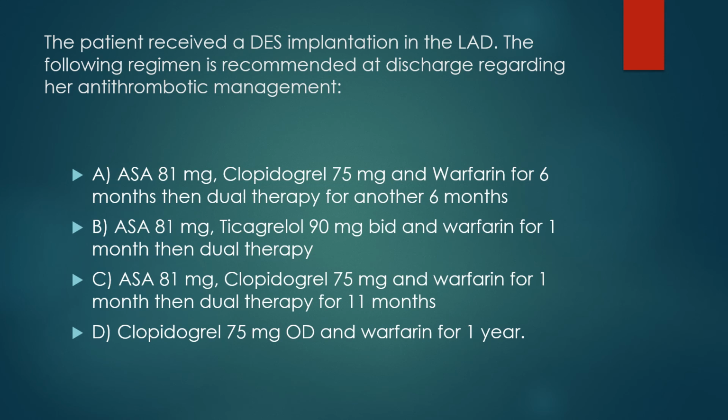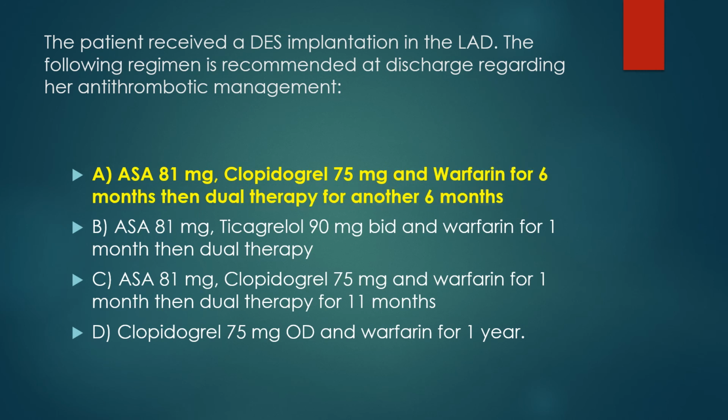What do you prefer as an antithrombotic management for this patient? Receiving a drug-eluting stent, she has a mechanical valve, and she has to receive antiplatelets and also an anticoagulation. And the answer will be A. Aspirin 81 mg, clopidogrel 75 mg, and warfarin for 6 months, then dual therapy for another 6 months.